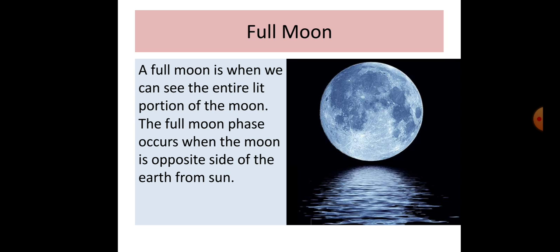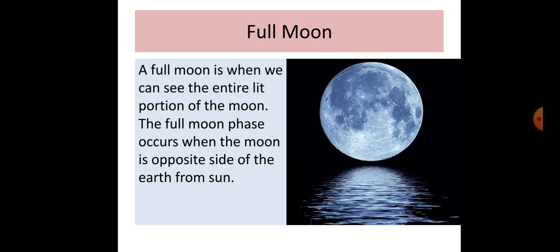Again I am telling, a full moon is when we can see the full lighted portion of the moon. It occurs when the moon is on the opposite side of the earth from the sun. From the picture you can easily understand.